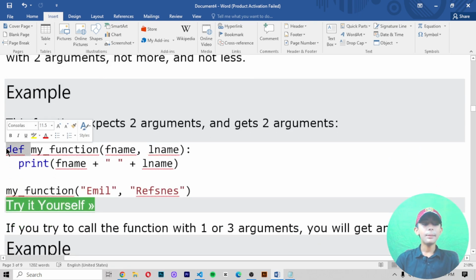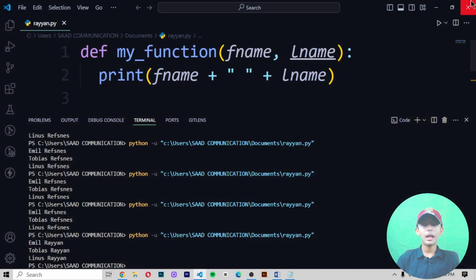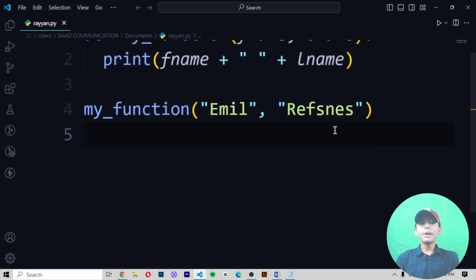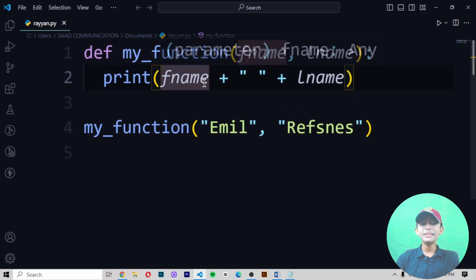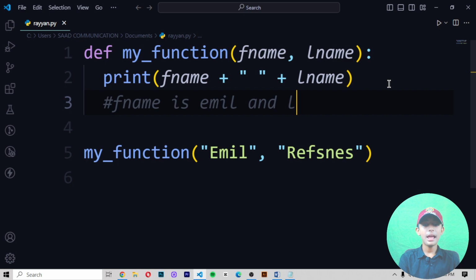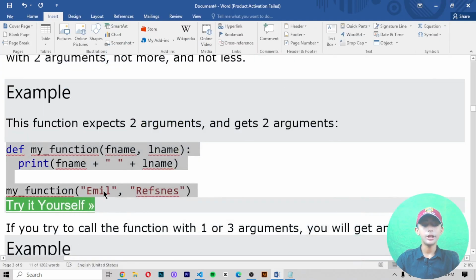Example. In this example, this function expects 2 arguments and gets 2 arguments. Copy that, paste that, save it and run it. It should give me Emil Refsnes. Why is it giving me that? Because I say fname plus lname. So fname is Emil and lname is Refsnes, and then Emil and Refsnes have been combined together.